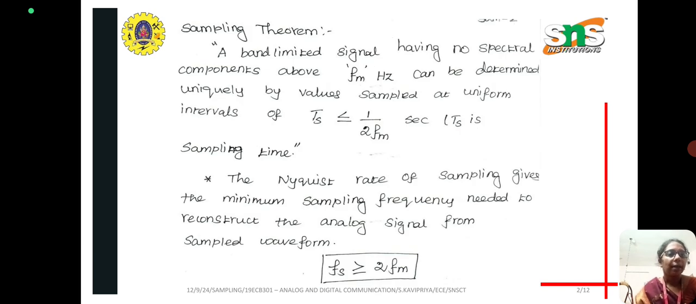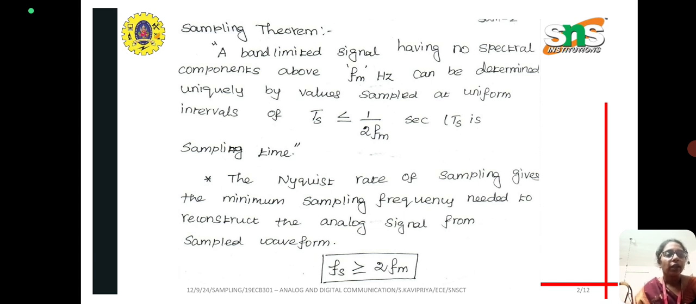So what is a sampling theorem? A band-limited signal having no spectral components above the frequency Fm, the maximum frequency content, can be determined uniquely by values sampled at uniform intervals of sampling time period Ts, where Ts is less than or equal to 1 by twice the maximum frequency.